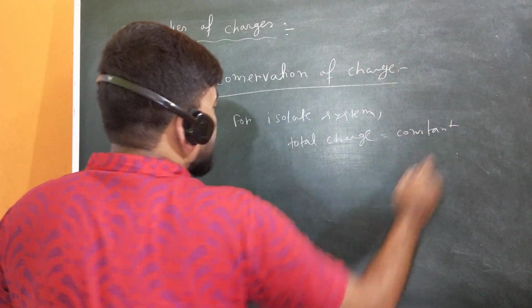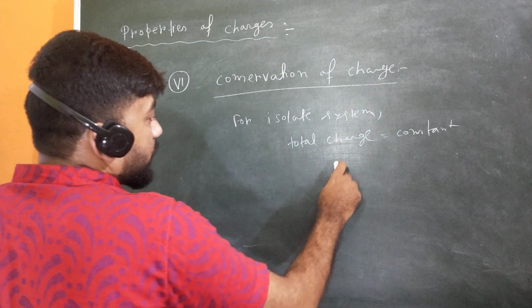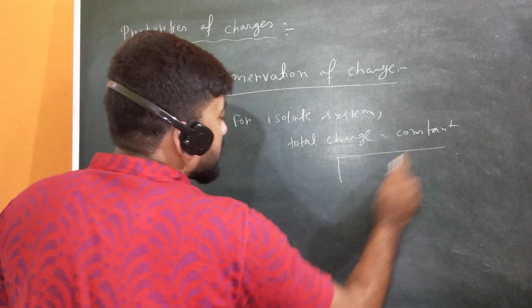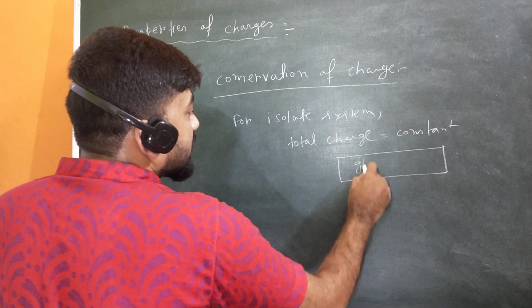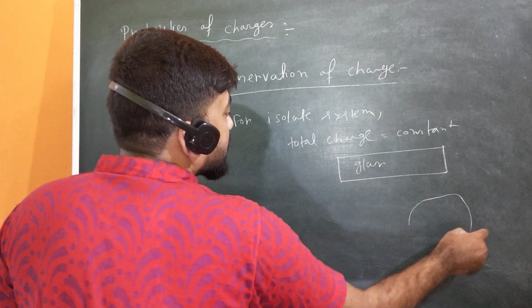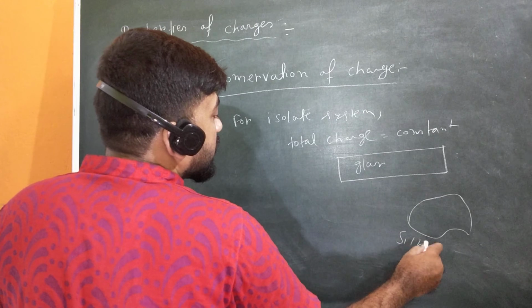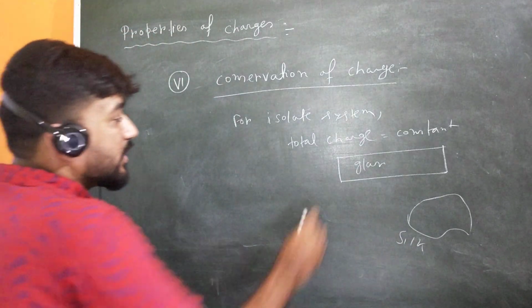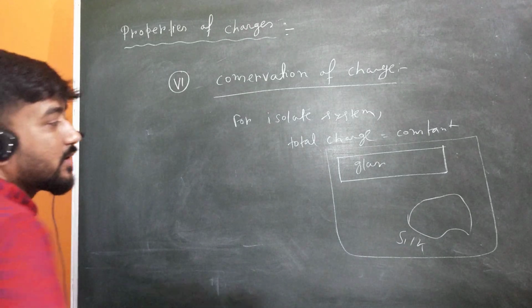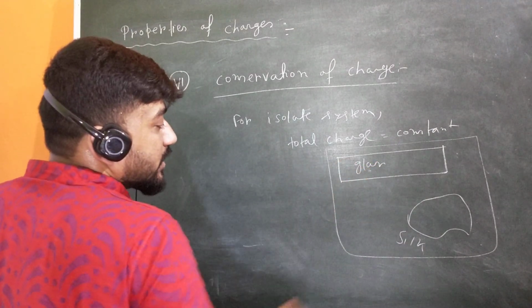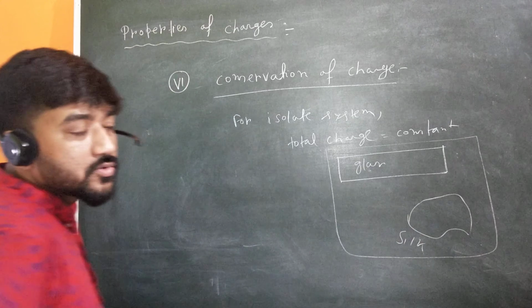Let me give you an example. Here of course we are talking about frictional electricity. If you have a glass rod and a silk, let me take these as a system. Initially the glass rod is a neutral object, and silk is also a neutral object.